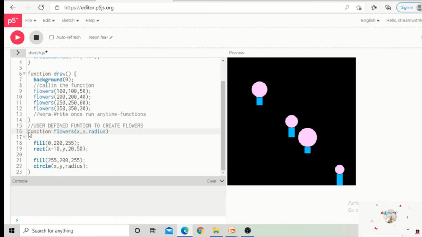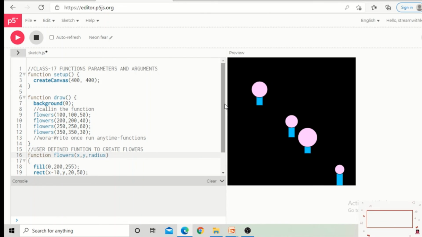Okay, so this is for today's class. I hope you understood functions, parameters and arguments. When we are defining the function, we pass the parameters, and when we are calling the function, we call it with the arguments. Then only will we be able to display the shape on the canvas.